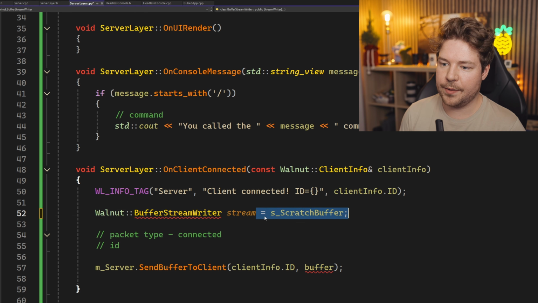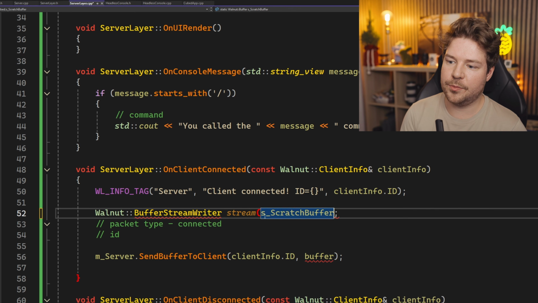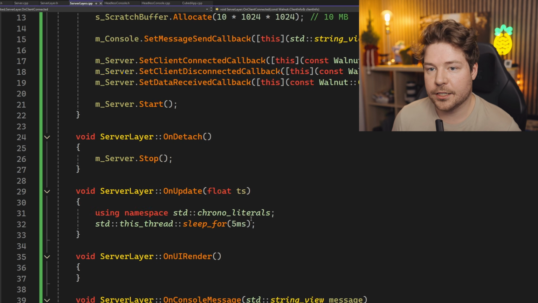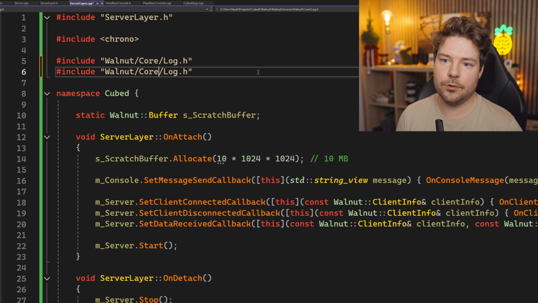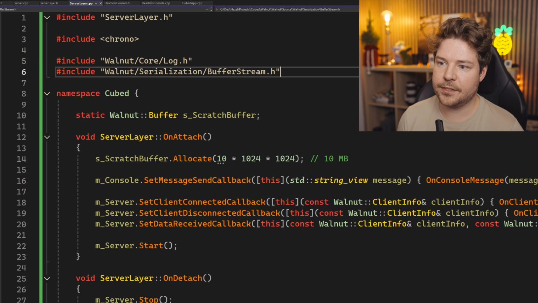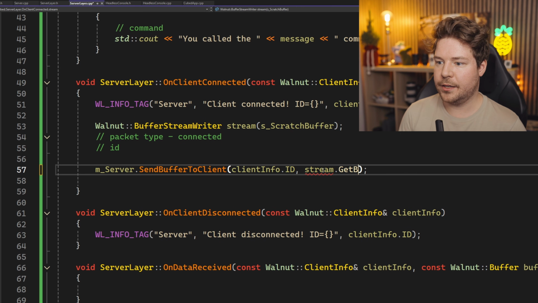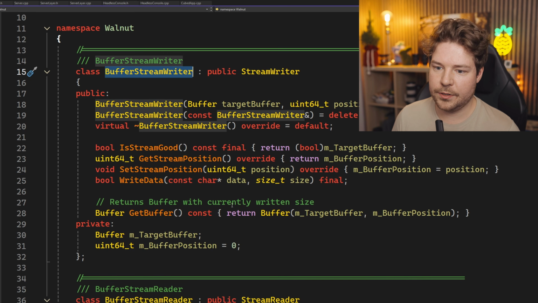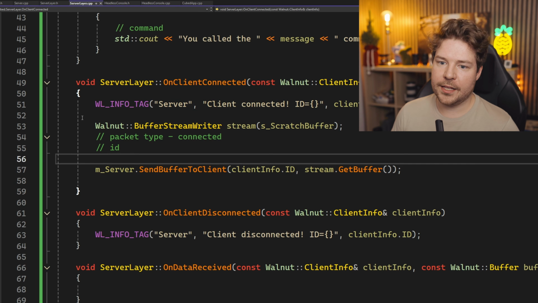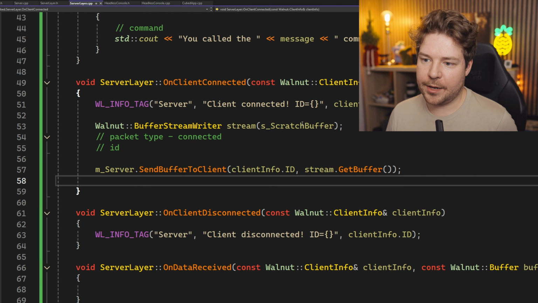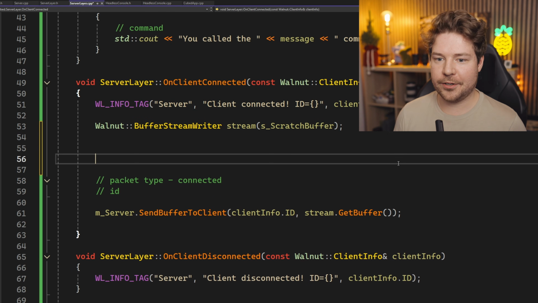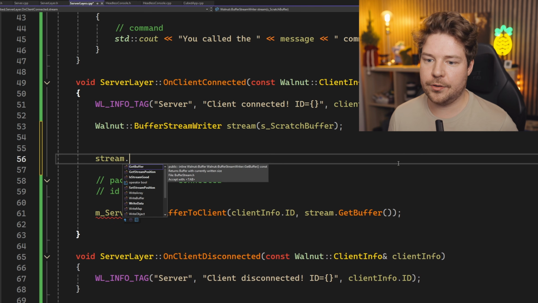We'll just call this stream, and we're going to pass in the scratch buffer, because that's going to be our underlying memory. So let's include Walnut serialization, and we'll do buffer stream, I guess. And then I think we can just do stream get buffer or something. What was this? Yeah, stream.getBuffer. And so this is Walnut's serialization library, which again, as I mentioned, is like Hazel's serialization library. So now if we want to write stuff to it, it's super easy.